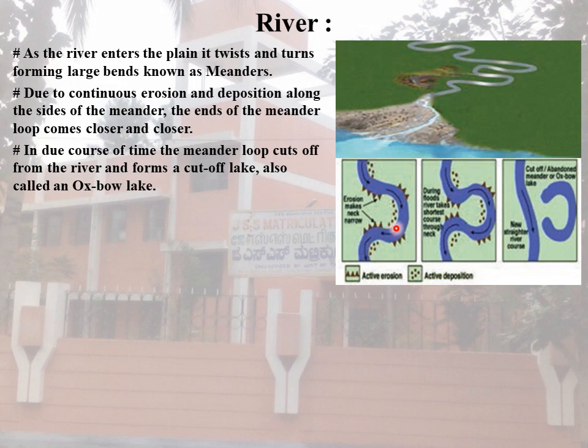We see the ox in our villages, and the chest portion in the upper side is called the ox. That type of shape is there, so that is why we call them oxbow lakes. Erosion makes the necks narrow. When the water is slow, the water flows like this. But when the water is high, in the rainy season, erosion makes the necks narrow.